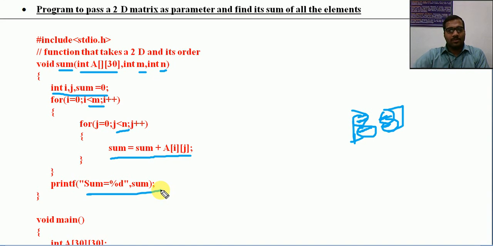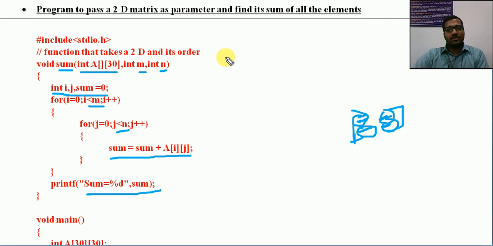Okay, so here only the sum. If you want to return this sum, if you use int here and return sum, you can go to the main program and there you can print the sum. Here we are printing that here, that is also okay. If you want to return that value, if you have some further process to be done in the main program, you need to return this sum, because this sum cannot be accessed there directly. If you return this sum and assign that into a different variable in the main program, then if you want to do some further process on that, we can work on that.